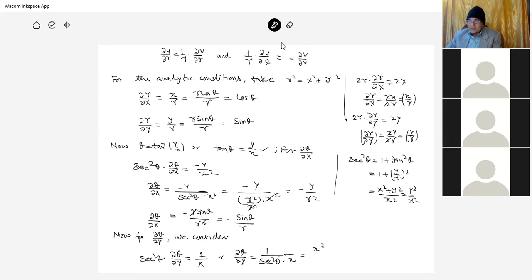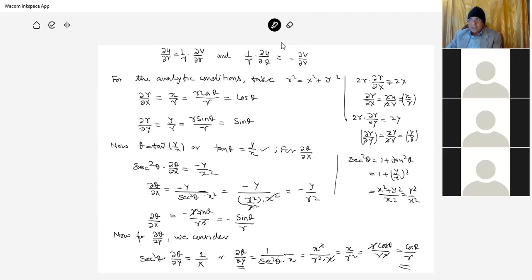So this is x square upon r square into x. So x cancels. This is x by r square. X is equal to r cos theta upon r square. So this r cancels. This is cos theta by r.